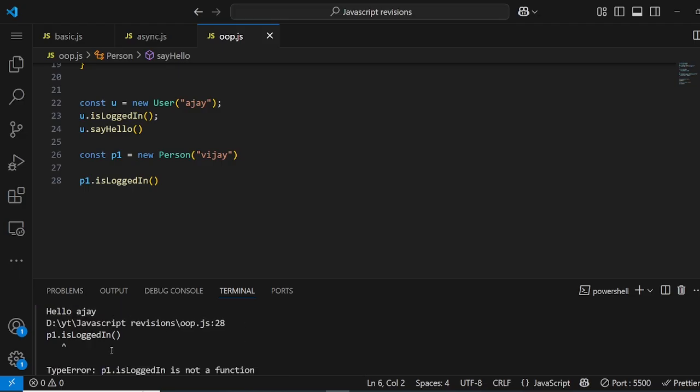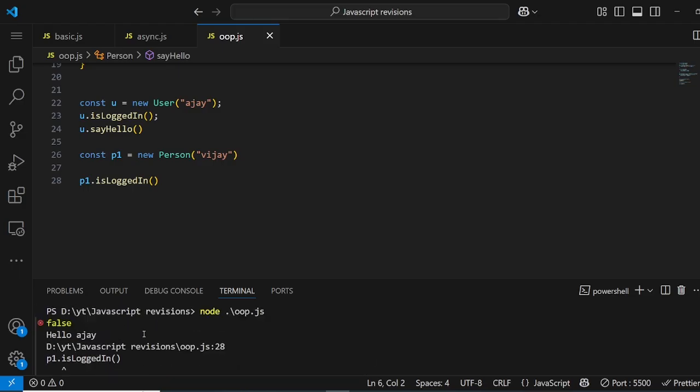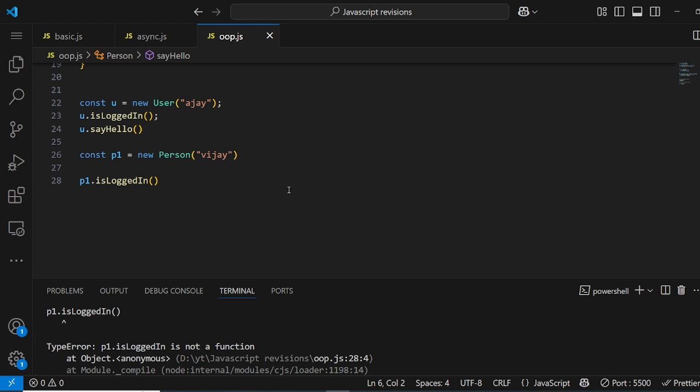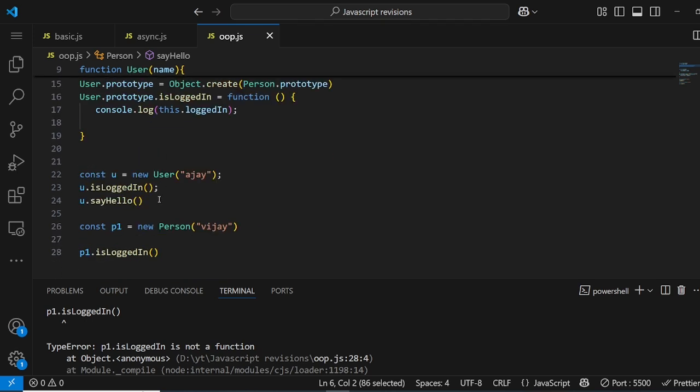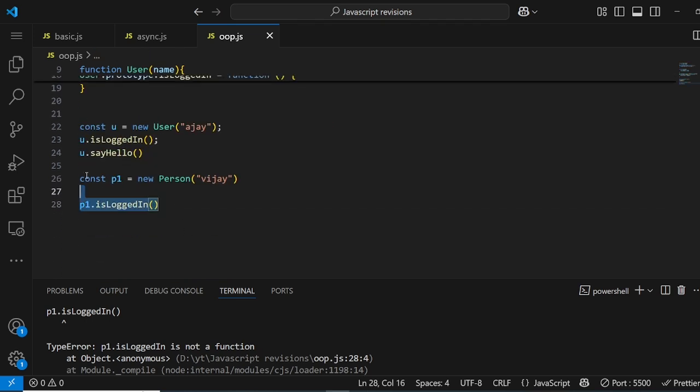It printed p1 dot isLoggedIn is not a function, because what it did, it tried to look into this p1 object whether the isLoggedIn method exists. No, it doesn't. So it will go into its prototype, and see whether the isLoggedIn method exists. No, it doesn't. So it will go to its prototype also. There it will try to find whether it exists or not, and it won't find it anywhere till the null value comes, and then it gives us the error, and that is what we wanted, right?